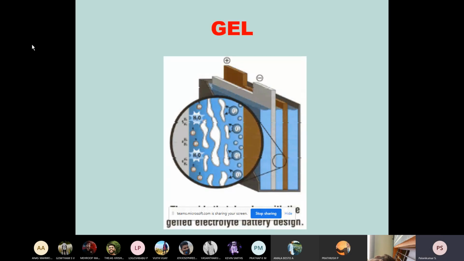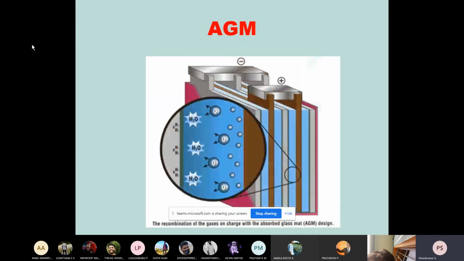Lead will be deposited on the electrode, and whenever we charge, that will be dissolved in the electrode. So there is no decrease in the electrolyte level or quantity of electrolyte available.